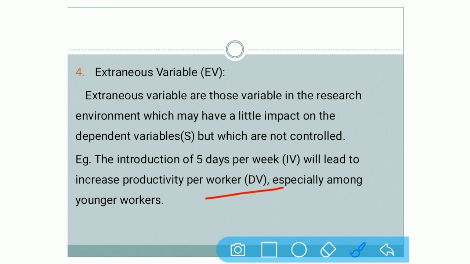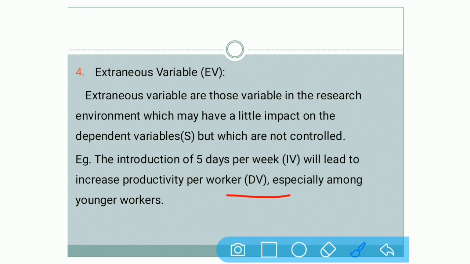In the same way, number 3, if government changes their rules, again it cannot be controlled. And if government changes rules, then it affects your dependent variable. If government changes a rule that you cannot allow your employees to work for 5 days, take for example, you have introduced it, but if government is changing their rule, then it is not in your hand. Automatically it will give effect to your dependent variable. So these are certain examples of the extraneous variable.